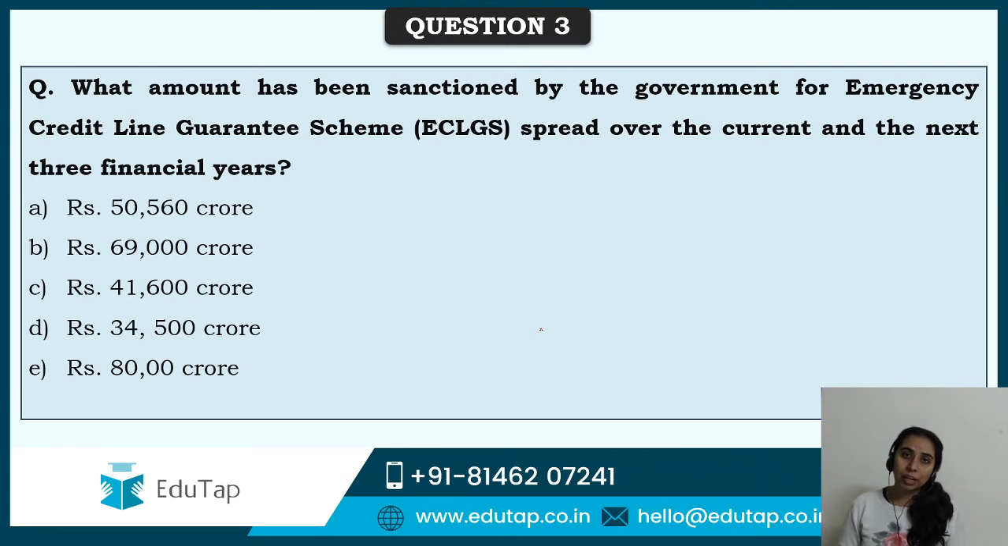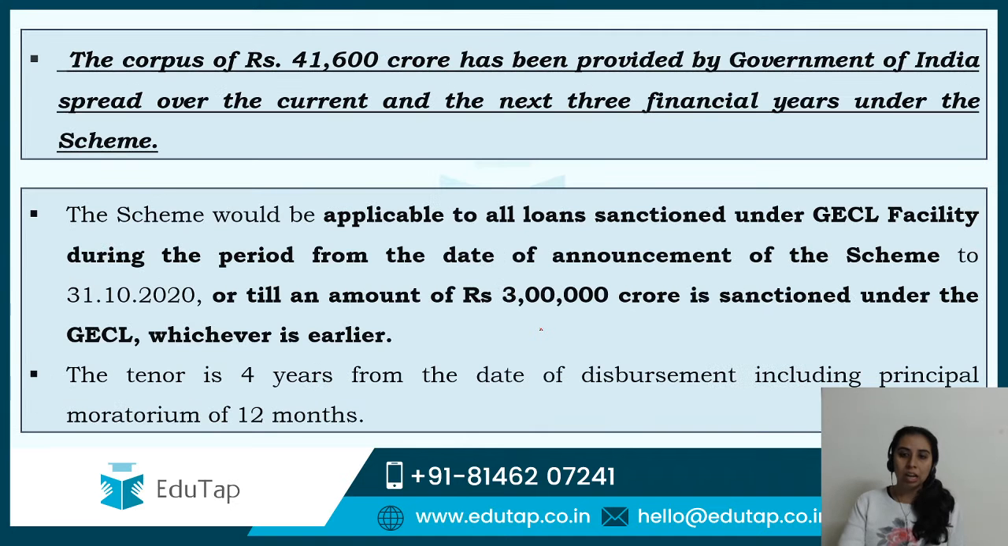तो ये तो launch ही हुई है, this is anyhow going to be important, है ना? तो गाइज इसका आंसर है 41,600 करोड़, ऑप्शन सी, this is the amount. तो the corpus of rupees 41,600 crore has been fixed by the government for the 4 years, current or next 3 financial years के लिए.